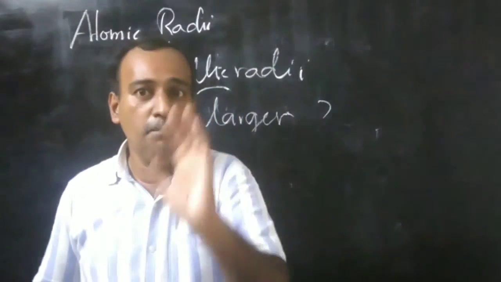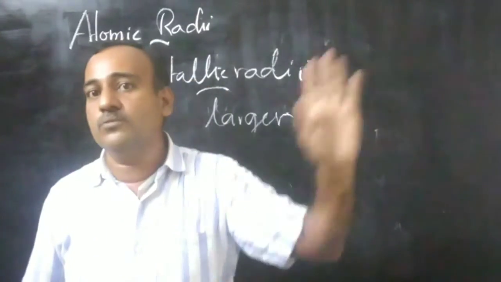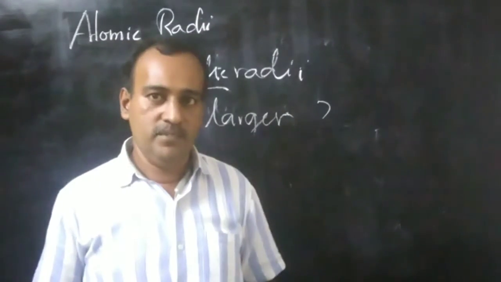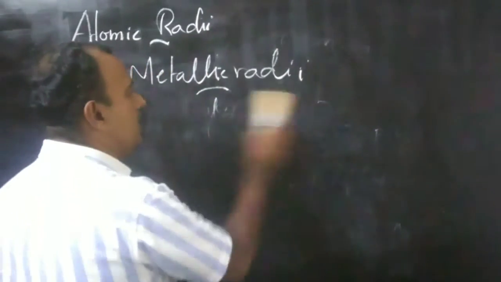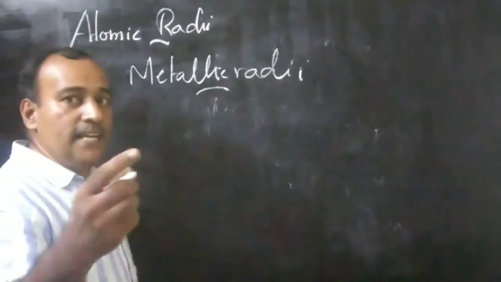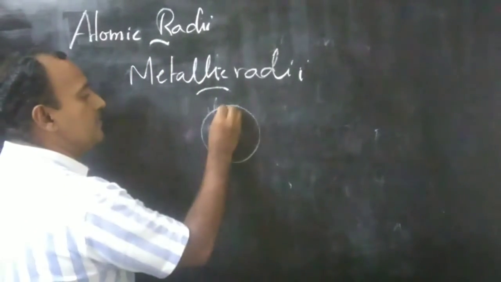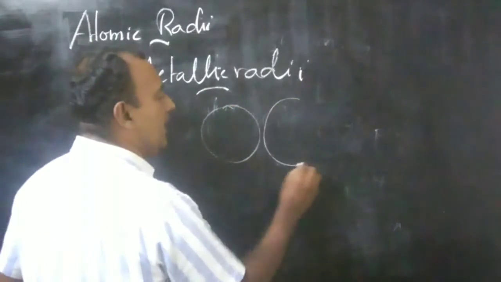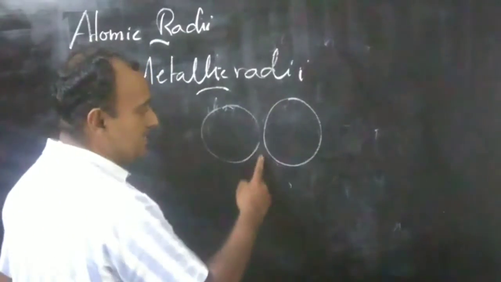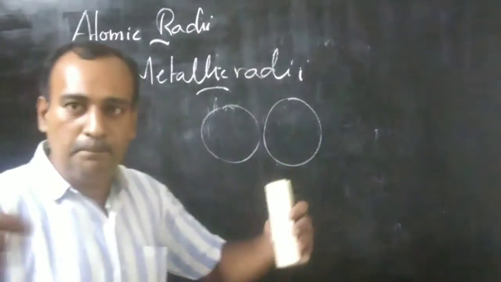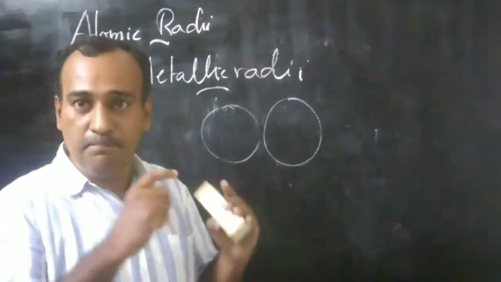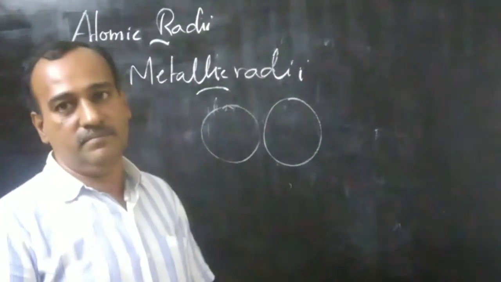Because it has a completely filled outermost electronic configuration, so they are not forming any bond. So automatically the two neon atoms are taken. One neon has another neon nearby, and there is some gap between them. There are no complete attractive forces acting between one neon and another neon.